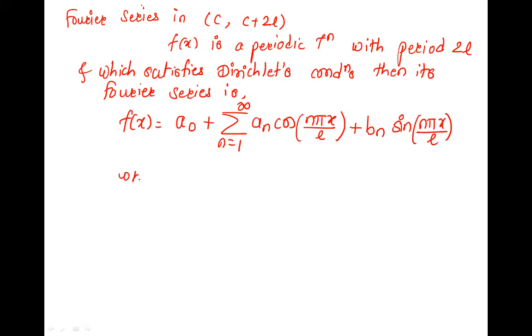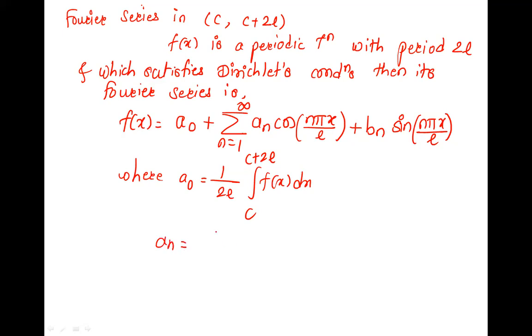And what is a naught then? Where a naught is 1 upon 2L integration f of x dx. It was 1 upon 2 pi there. As pi is replaced by L, so it is also replaced by L. 1 by 2L integration of f of x dx, and the limits are C to C plus 2L. Correct. The given interval are the limits of integration.